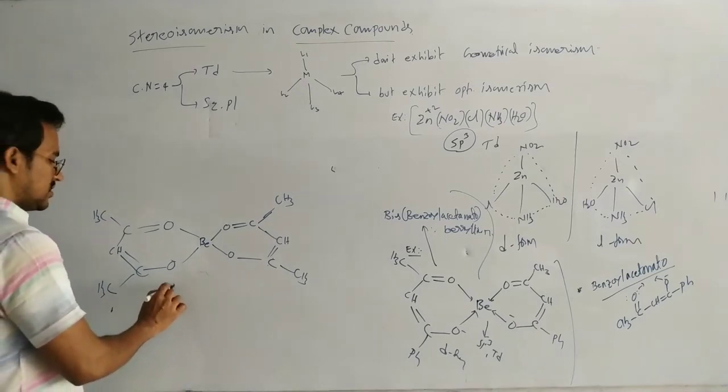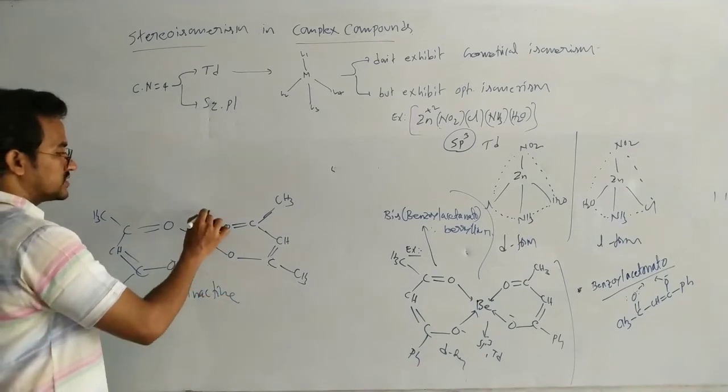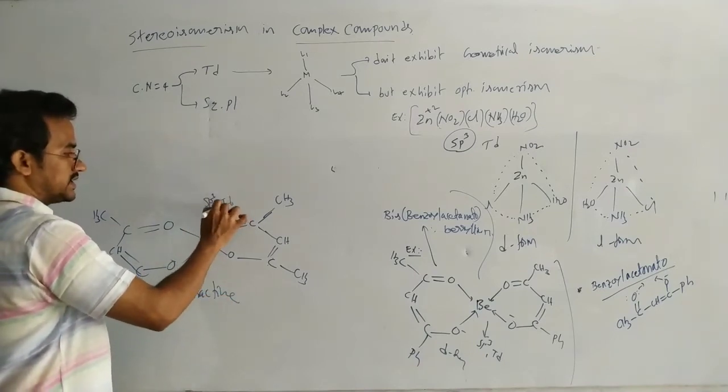In this case, this is optically inactive. Of course, it is sp3 hybridized and tetrahedral.